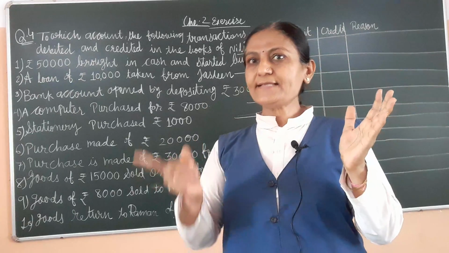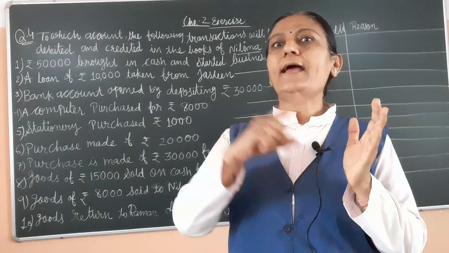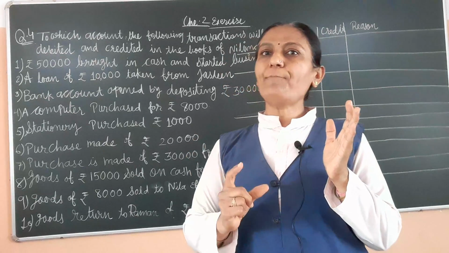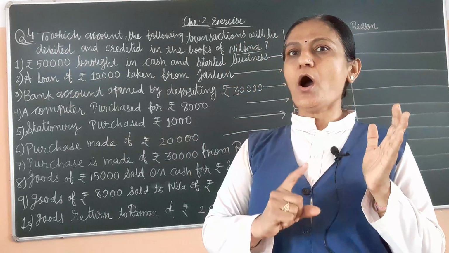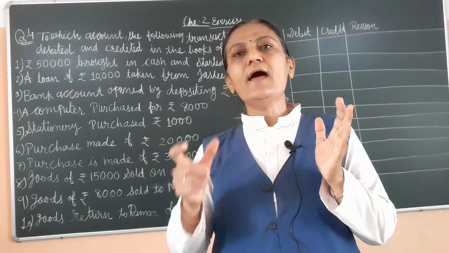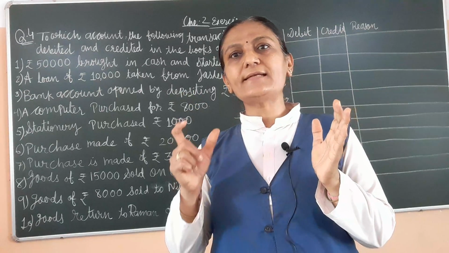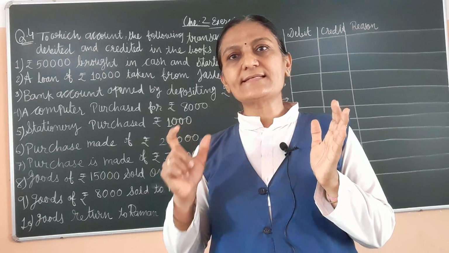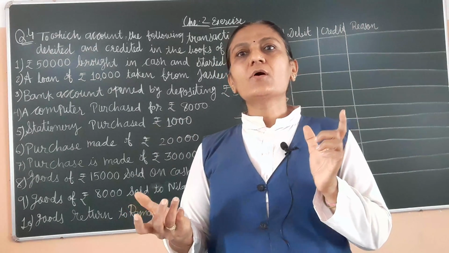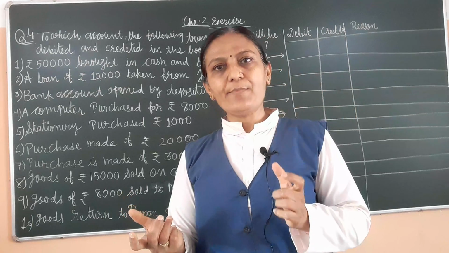In a business cash comes and cash is a current asset, so we apply the rule of real account, because we know that asset and goods mean real account. And what is the rule of real account? Comes then debit.